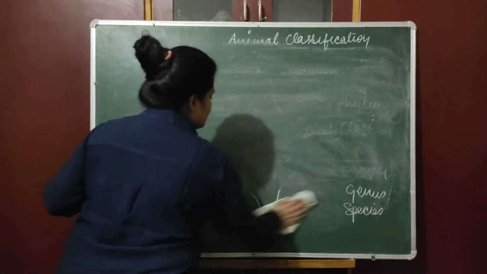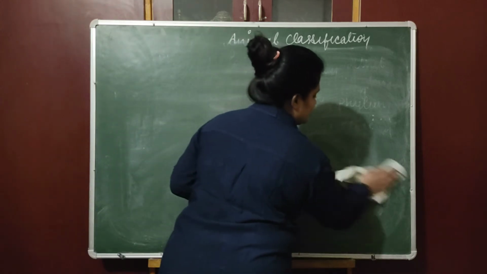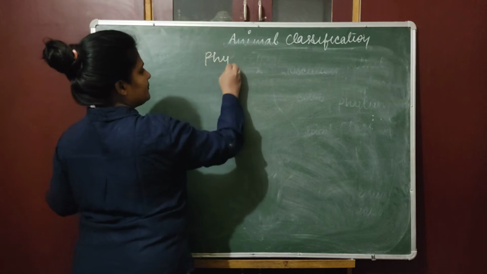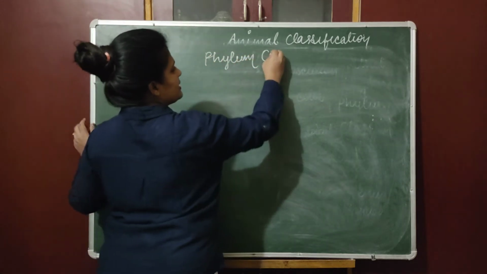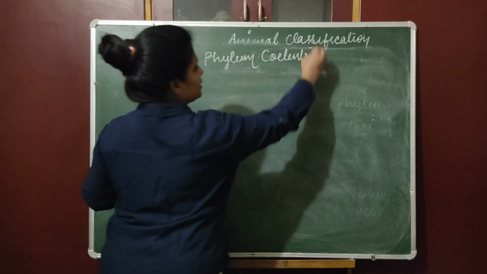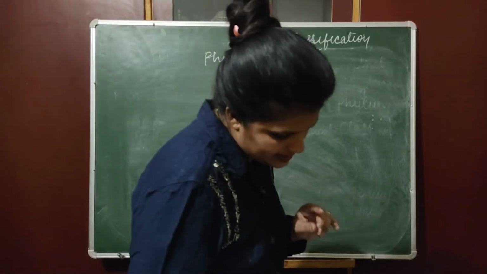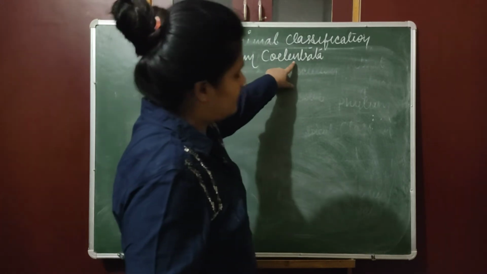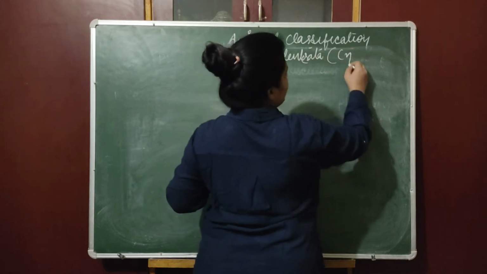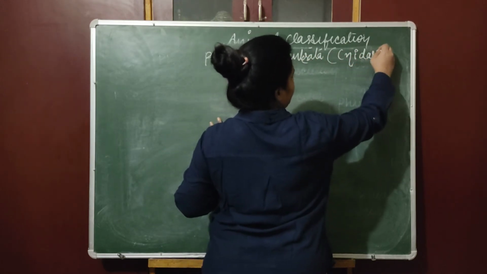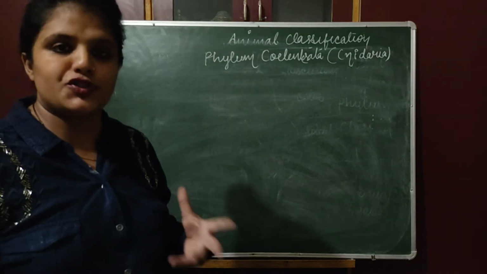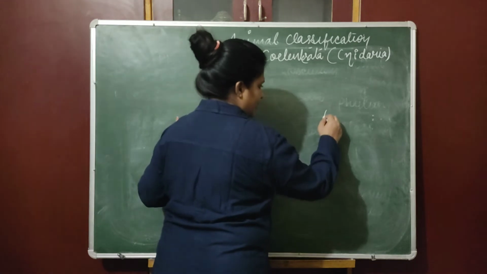The next phylum is Coelenterata. Phylum Coelenterata. This phylum includes, let me check the spelling, C-O-E-L-E-N-T-E-R-A-T-A. This is also known as Cnidaria. Now in this phylum we have organisms like hydra, jellyfish. So if I will draw the diagram,